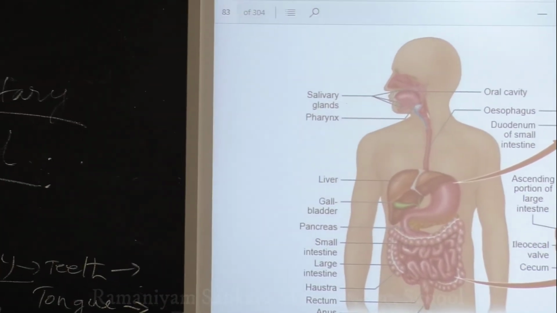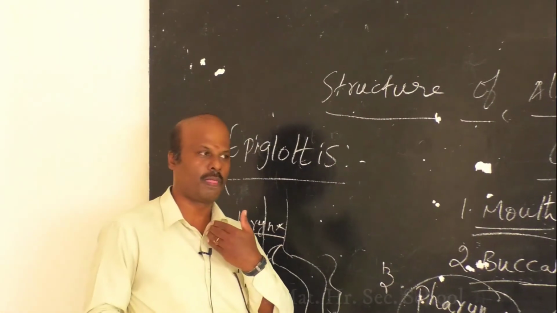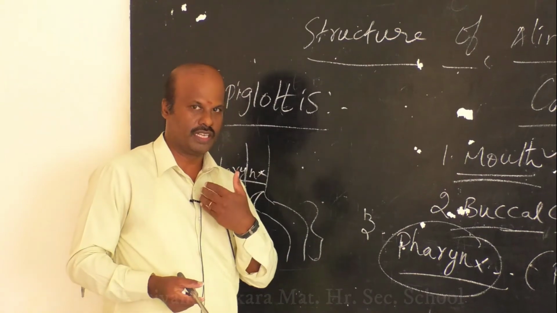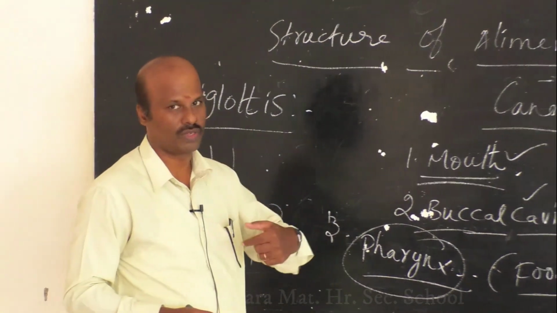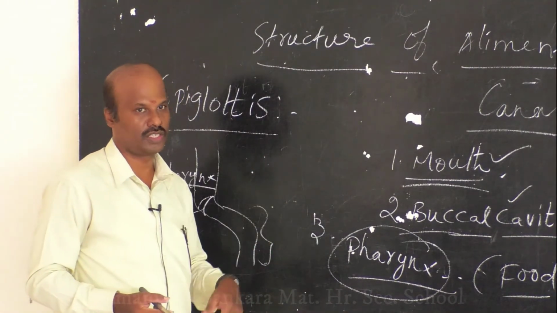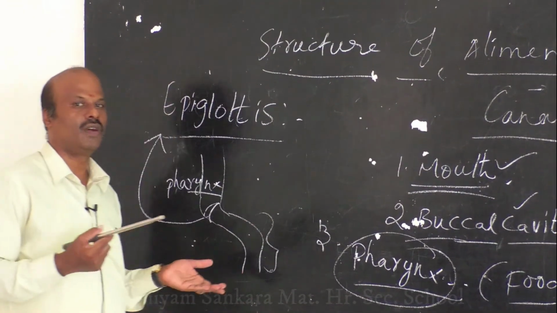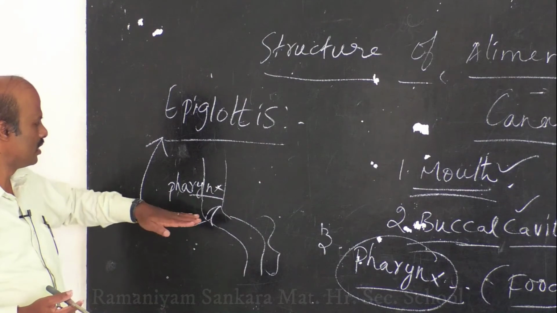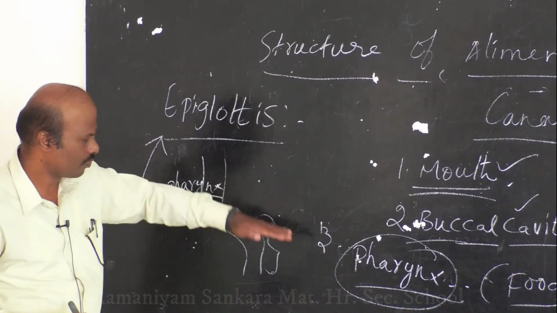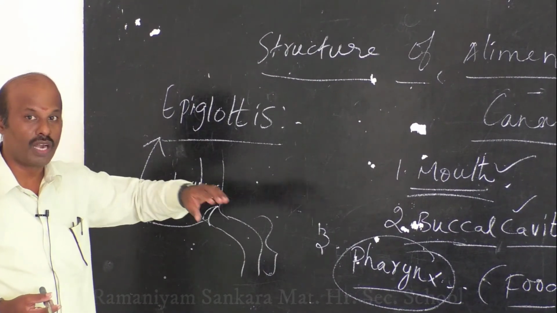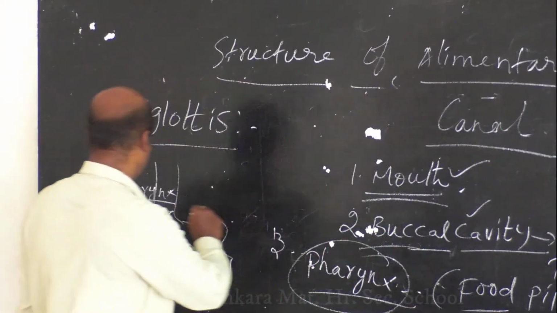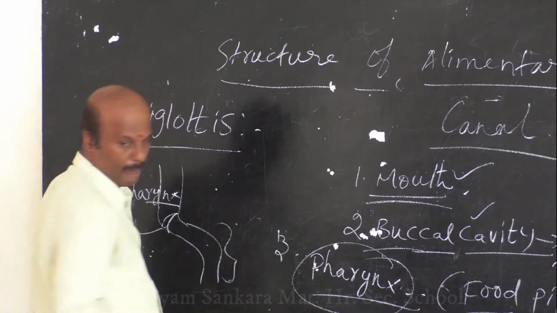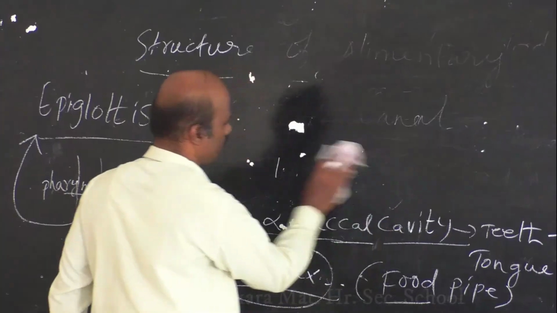So what is the role of the epiglottis? When you take food, the food will pass only through the oesophagus. It will not be able to enter the trachea. How is it not able to enter the trachea? Because the epiglottis will close the windpipe and open only the food pipe. Is it clear? I'll just show you the diagram for your understanding.